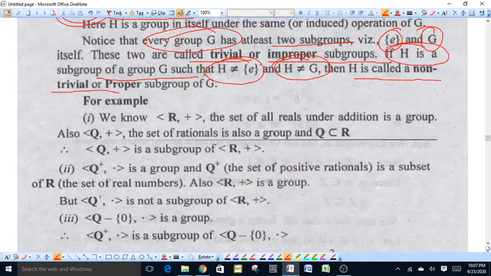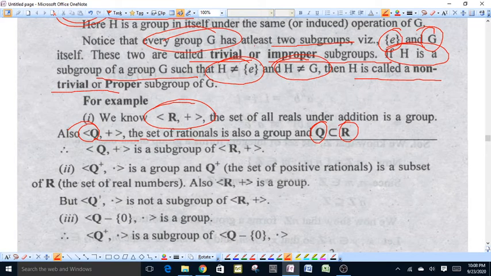For example, the set of real numbers R under addition is a group, and also the set of rational numbers under addition is a group. And also Q, the set of rational numbers, is a subset of R. This means Q under addition, that is the set of rational numbers under addition, is a subgroup of the set of real numbers under addition.